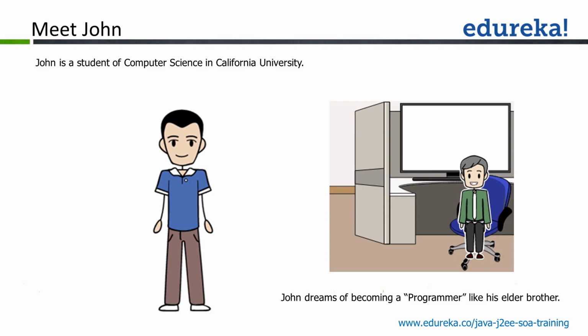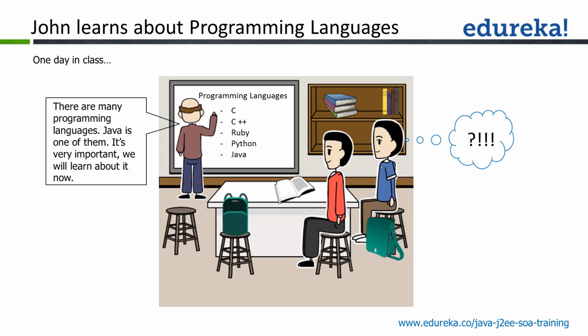So let's meet John. John will be the hero, the main actor for your entire course curriculum. John is a computer science student at California University and he aims to become a programmer like his elder brother, who already works in some company. John is learning about programming languages, and one day in class the professor was telling that there are many programming languages like C, C++, Ruby, Python and Java, and that it's important to learn Java.